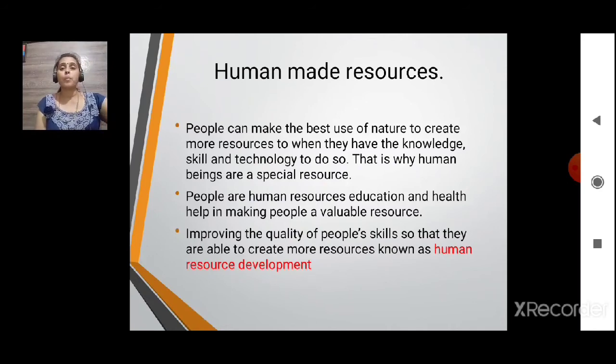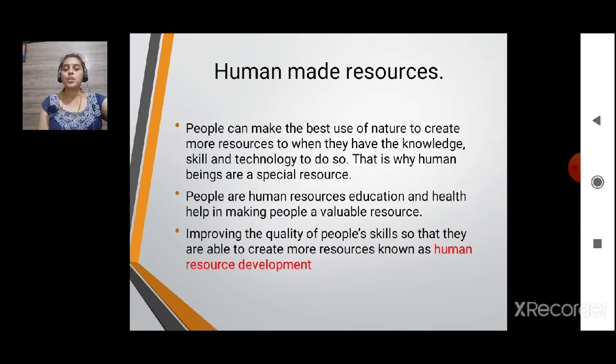Why? Because now people have knowledge and they are utilizing the knowledge, and for that they are imbalancing the nature. People have the knowledge and skill and technology to do so. That's why human beings are a special resource. In a way it is special, and if I see the environment imbalance, it is not.